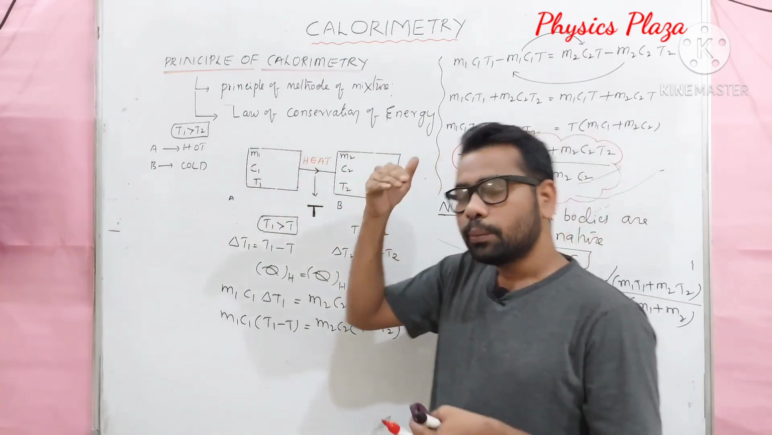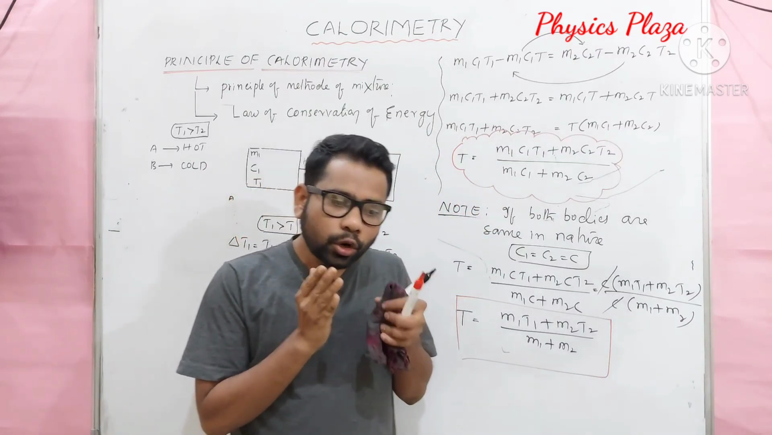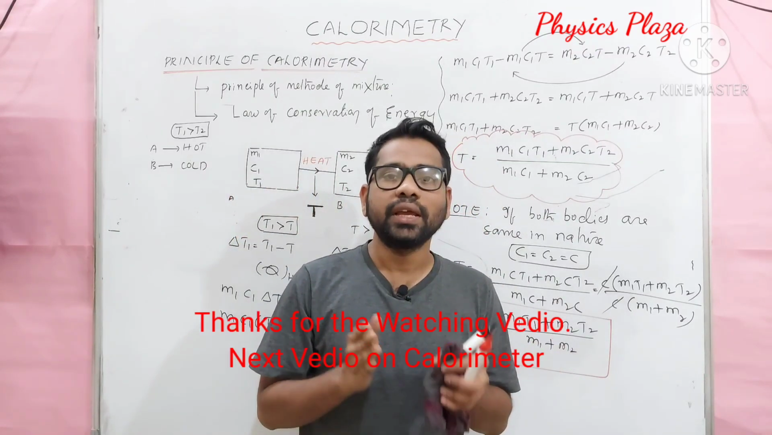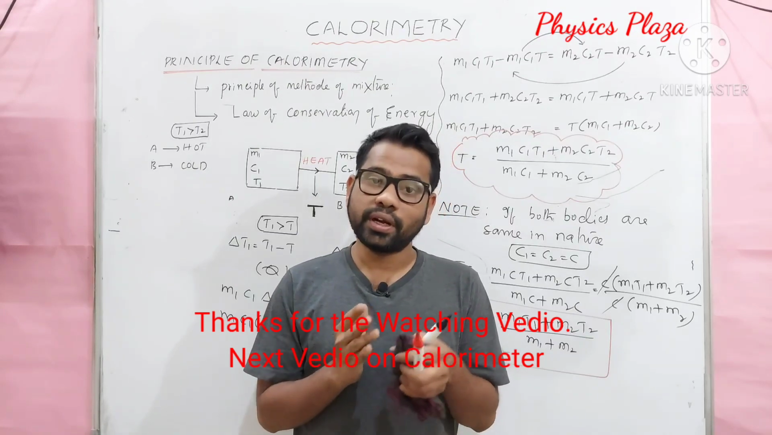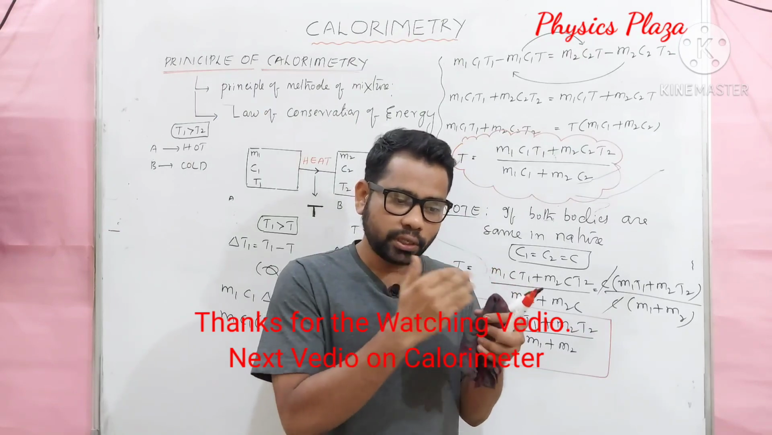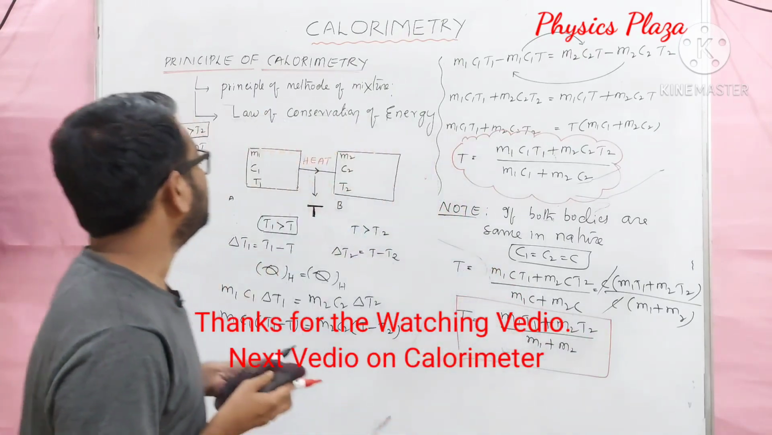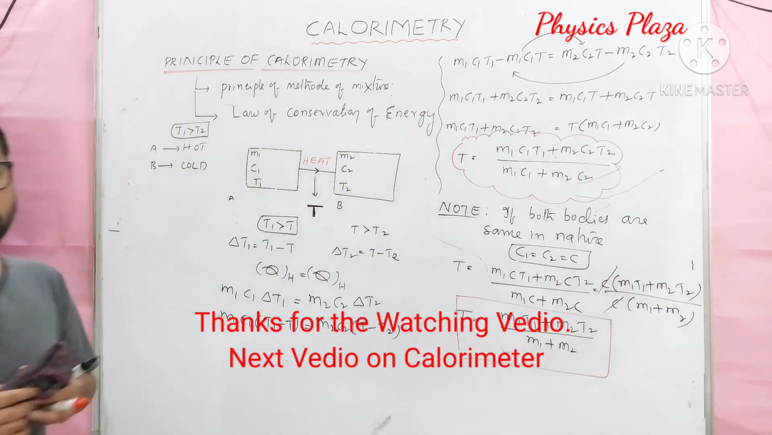And what is actually the principle of calorimetry? It says that the heat lost by the hot body is equal to the heat gained by the cold body, provided there is no heat loss to the surroundings or atmosphere. Okay children, this is actually the principle of calorimetry. Please copy it.